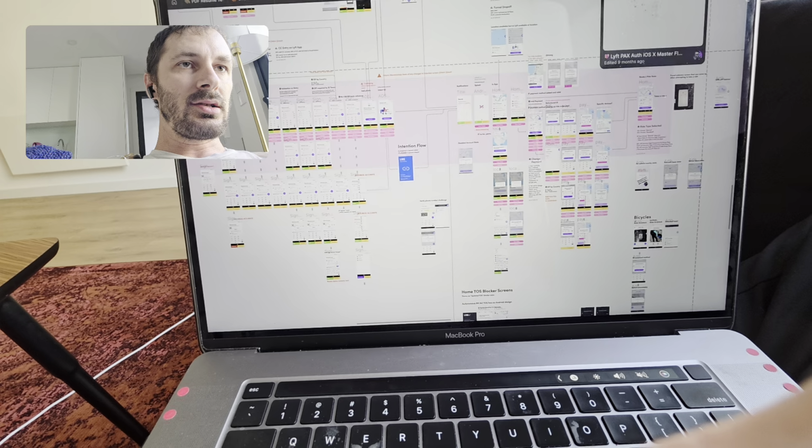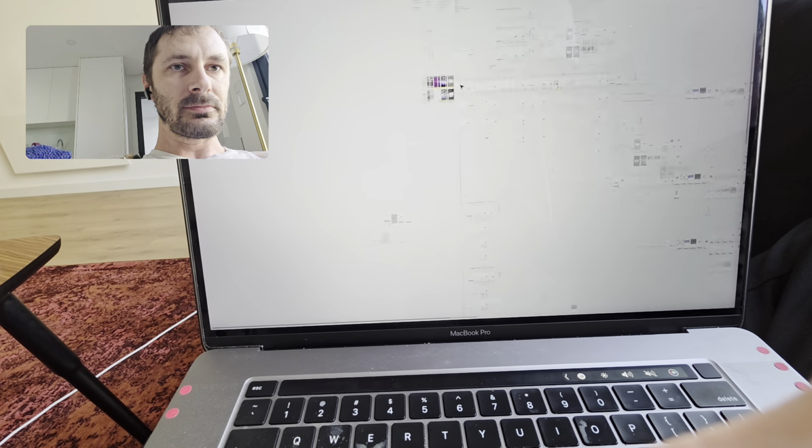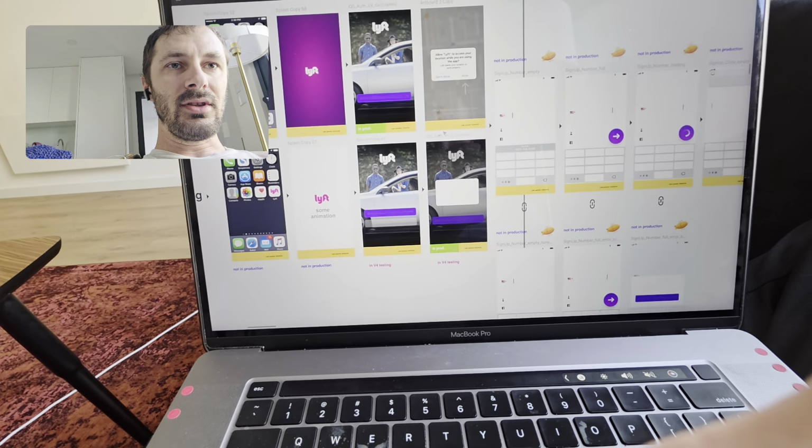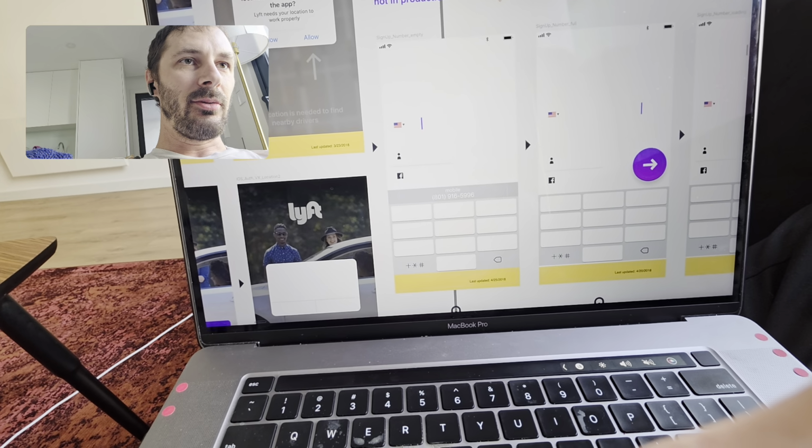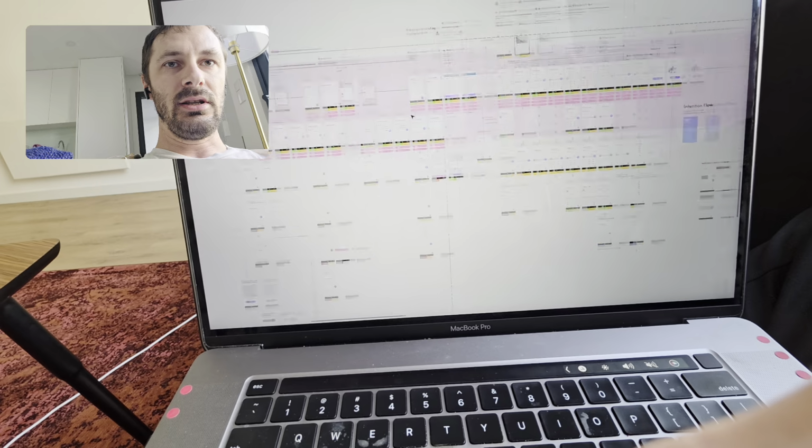So let's talk a little bit about iOS over here. So we have this whole sign up flow, and it's messed up. So I'm going to go back to Android then.